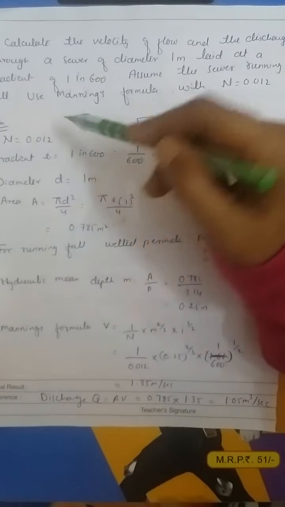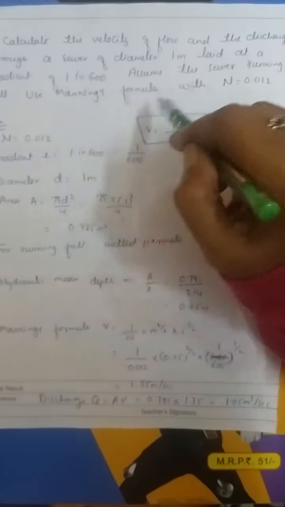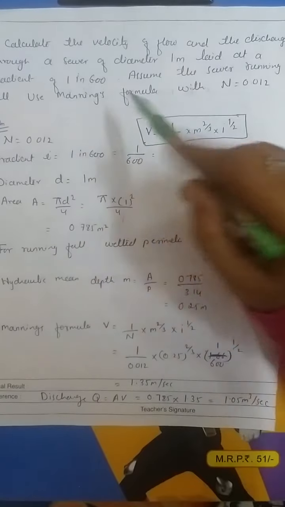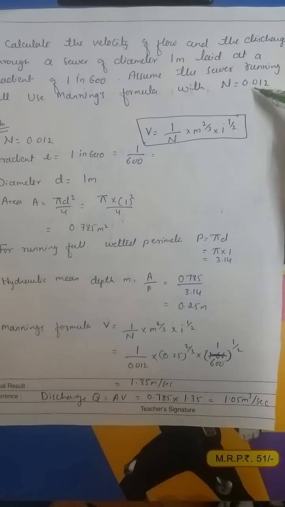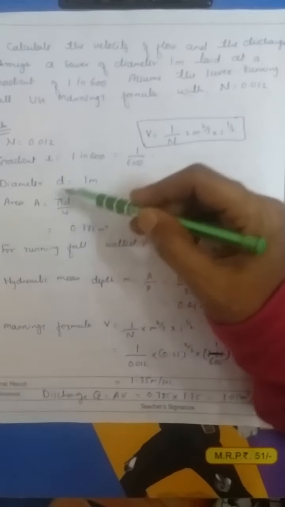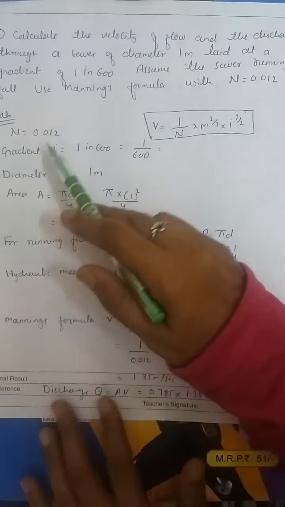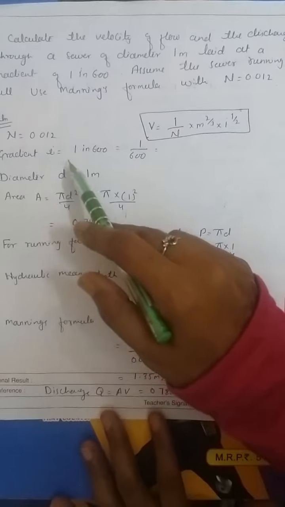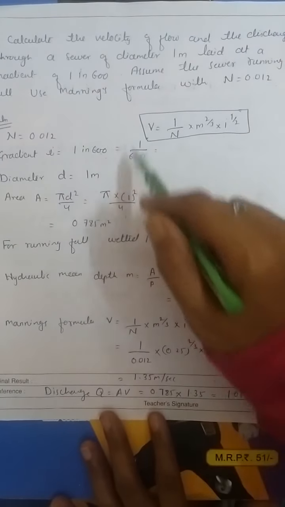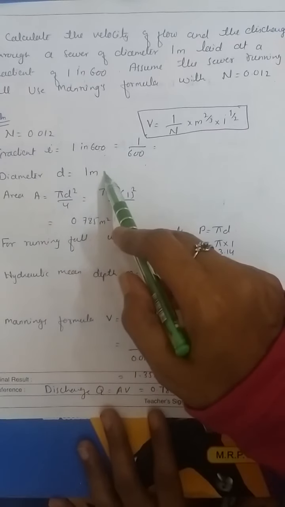Then we have to calculate the wetted perimeter for calculating the hydraulic mean depth. By using Manning's formula, we have to calculate the velocity. The value of n is given, that is equal to 0.012. So what is the given data, we have to write first. Then by using this formula, the other parameters will be calculated. n is equal to 0.012, gradient i is equal to 1 in 600, that is 1 upon 600, and the diameter D is equal to 1 meter.